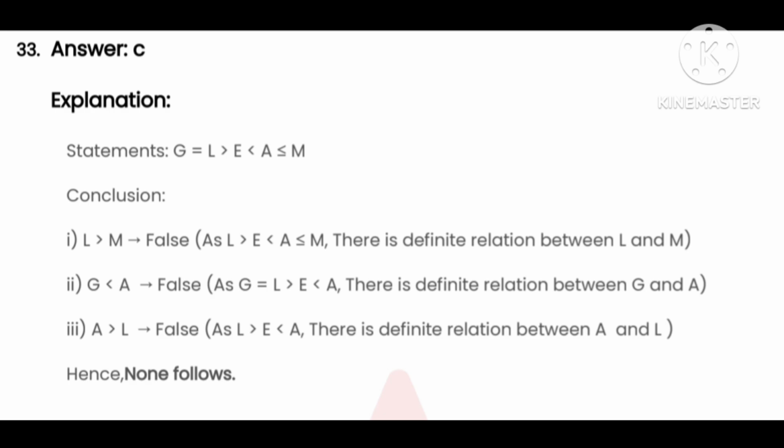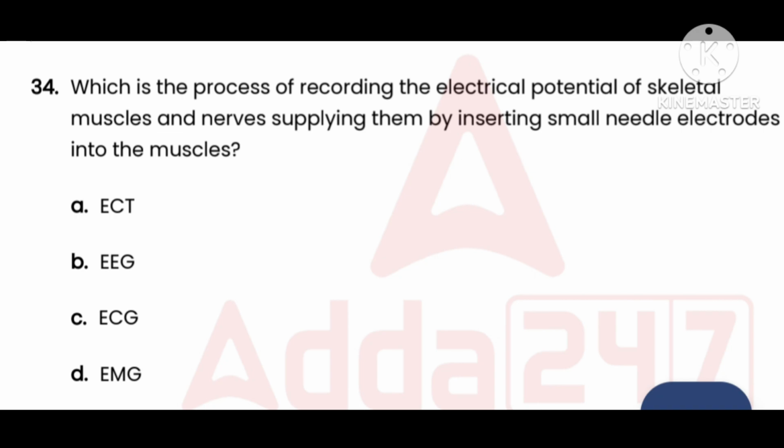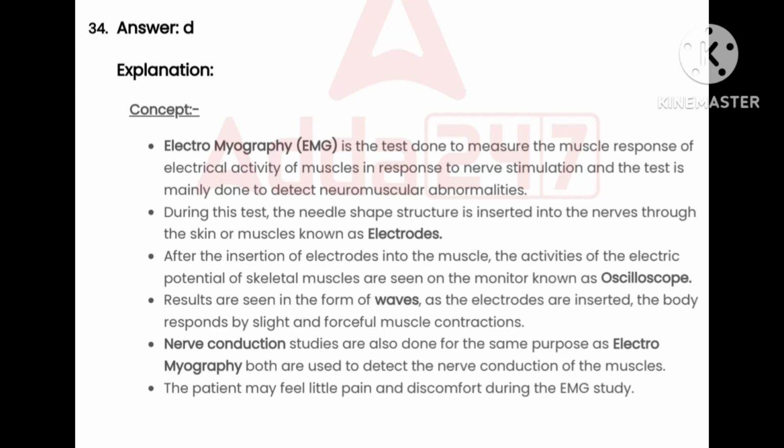Our next interesting question, number 34. Which is the process of recording the electrical potential of skeletal muscle and nerve supply to them by inserting small needle electrodes into the muscle? Option A ECT, option B EEG, option C ECG, option D EMG. And don't think OMG, that means oh my god. And the right answer is option D, EMG.